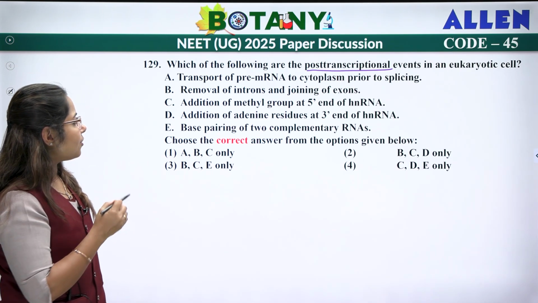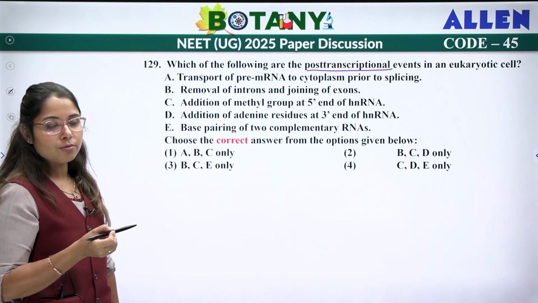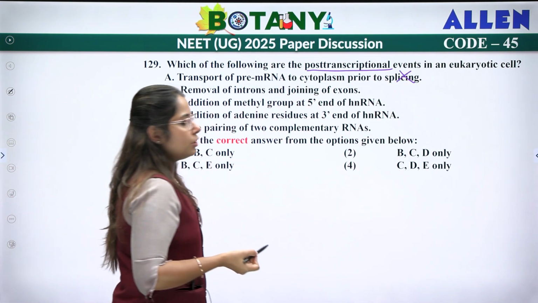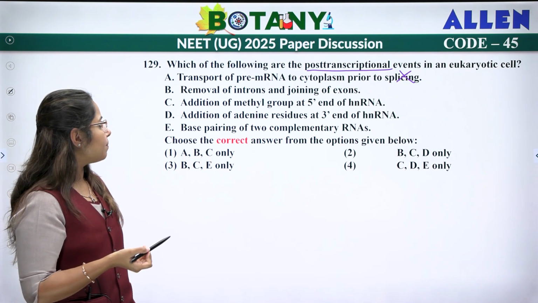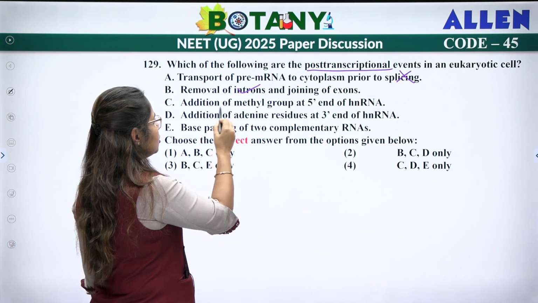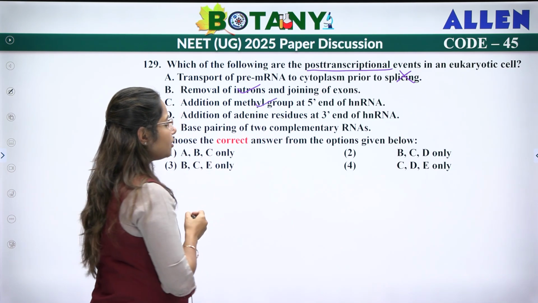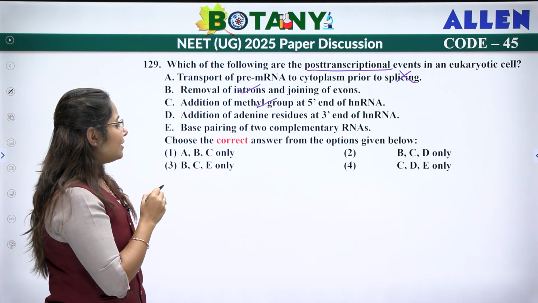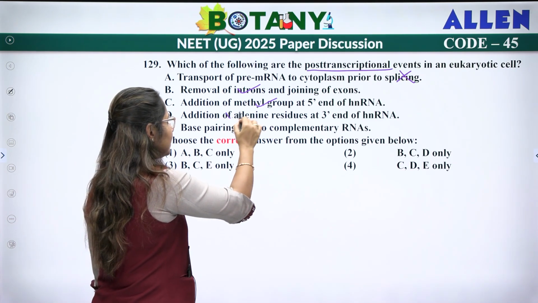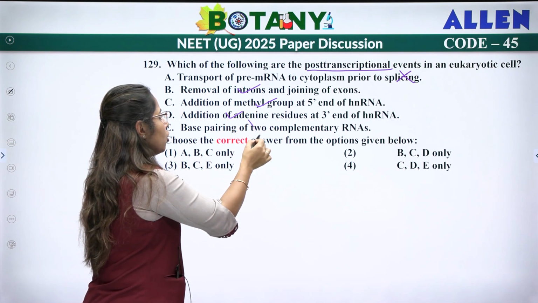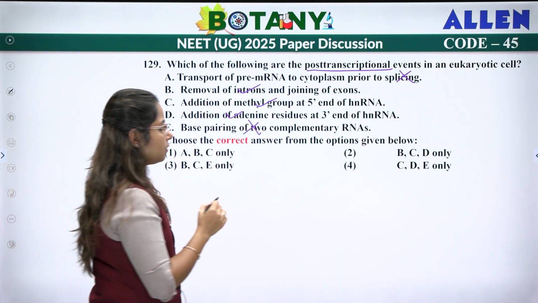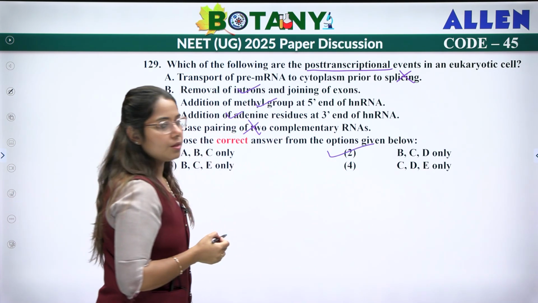So the first statement, transport of pre-mRNA to cytoplasm prior to splicing, that's wrong. After modification only, it will be transported into the cytoplasm. Removal of introns and joining of exons, which is correct. Addition of methyl group at the 5' end of the hnRNA, that's correct. Addition of adenine residue at the 3' end, that is correct. Base pairing of 2 complementary RNA, which is wrong. So the answer for this is B, C and D. So option 2, B, C and D.